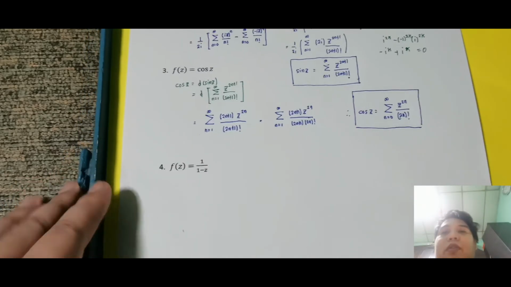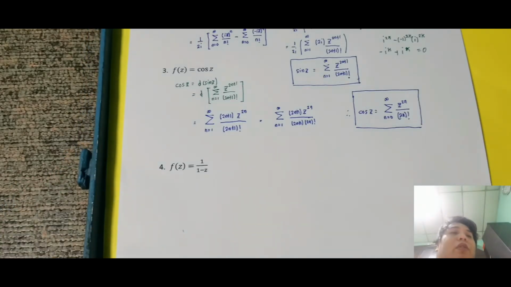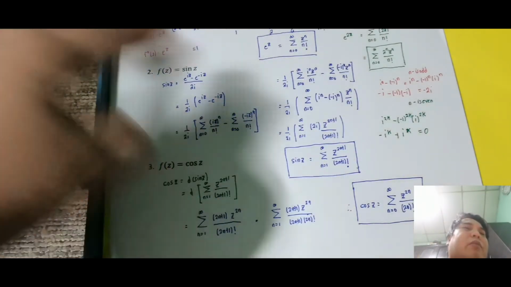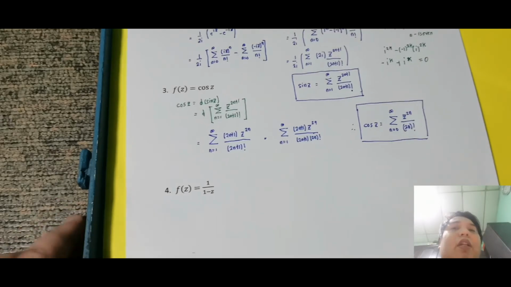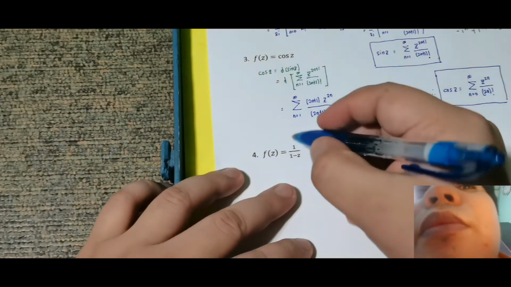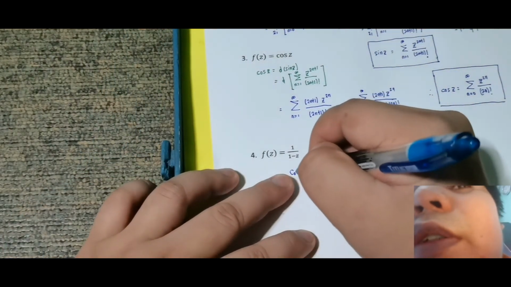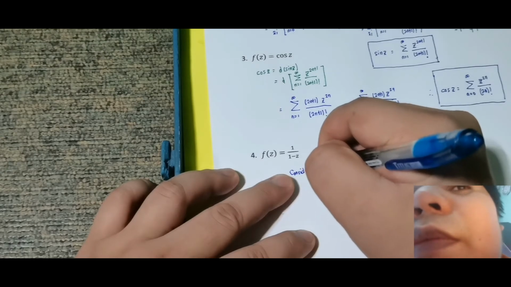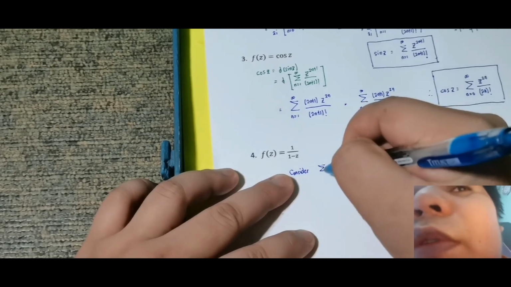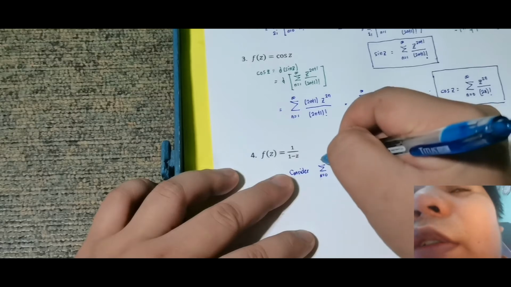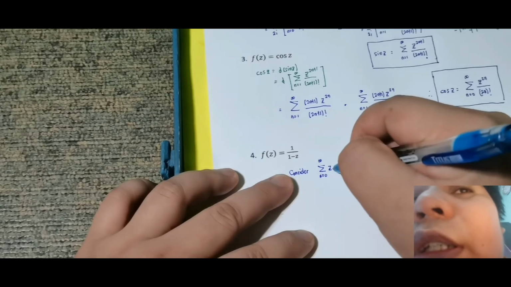Okay, so for number 4, let f of z is equal to 1 over 1 minus z. Ito ay napaka-useful, fixed to fixed. So, gagamitin natin to sa mga susunod na example ko, lalo sa mga Laurent. Okay, so ganito naman, paano ko siya i-derive? Hindi ko gagamitin yung mga yan kasi hindi siya manggagaling sa e raised to z. Manggagaling siya dito. So, consider natin muna si summation for n is equal to 0 up to infinity ng z raised to n.